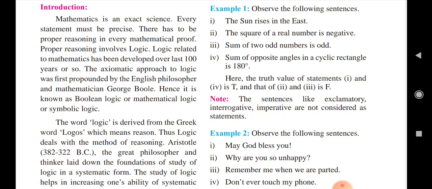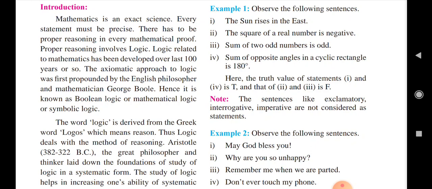After proper reasoning, we find the conclusion, which is shown in geometry or a mathematical proof.